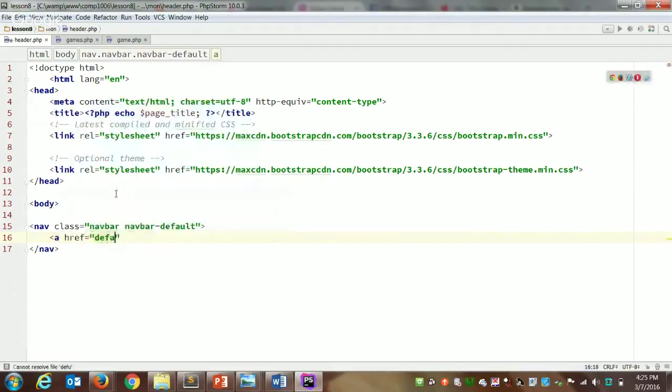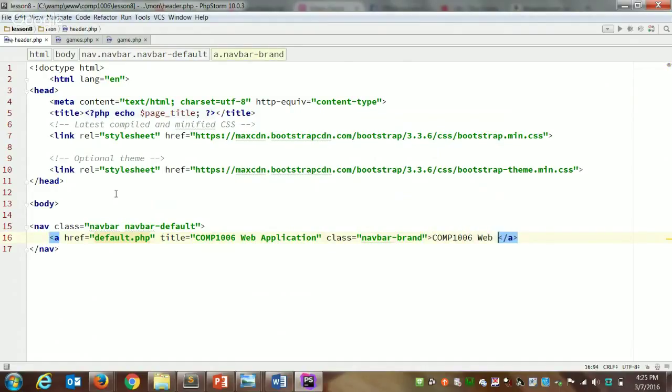Usually it goes to a default page. We don't have that page yet, but we will. I'll just put in a title of COMP1006 web application. To make this a little bit bigger in terms of the font, we'll use the Bootstrap class navbar-brand. And the text of our link will say COMP1006 web app.